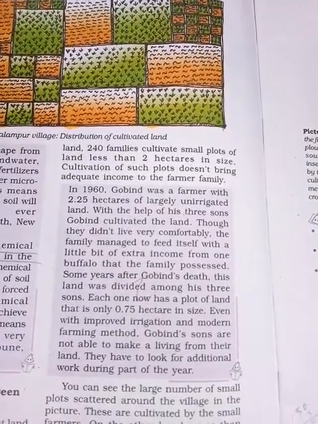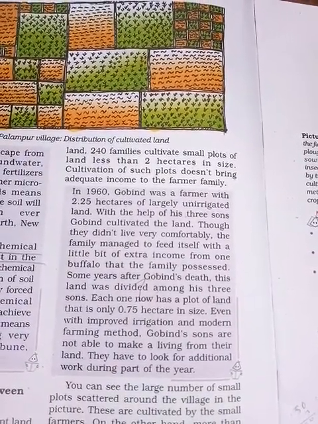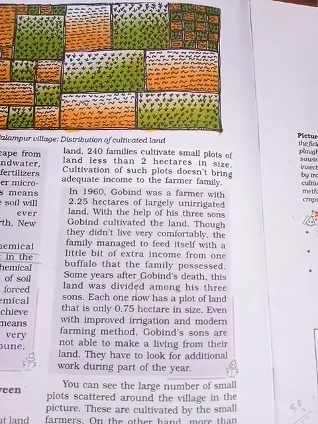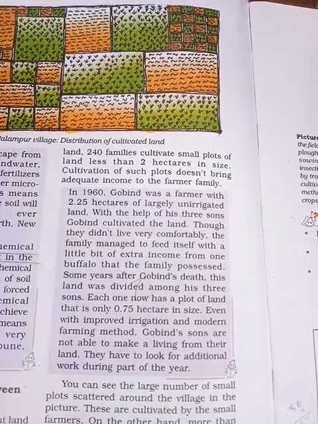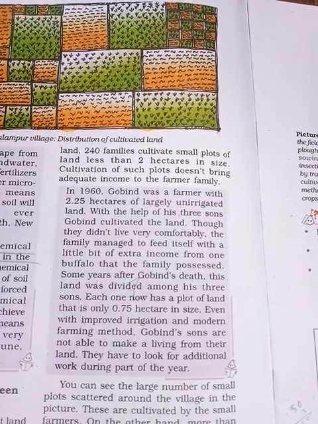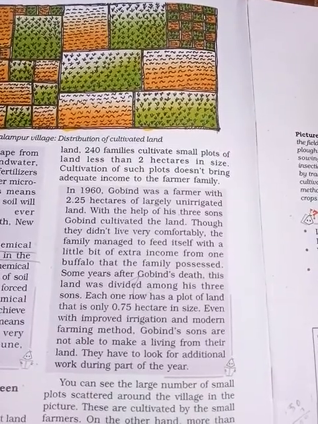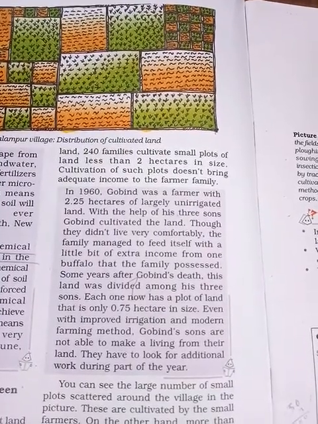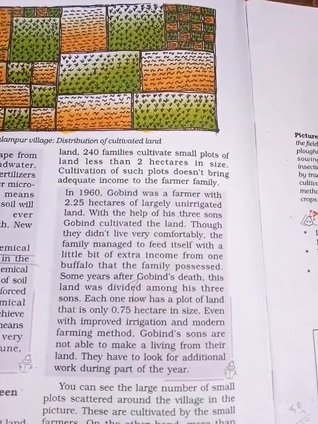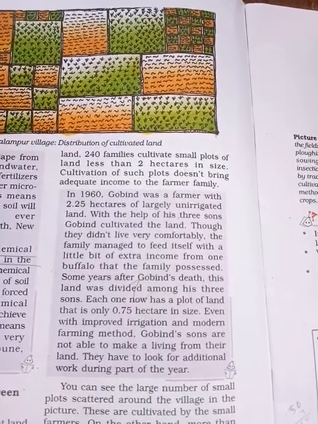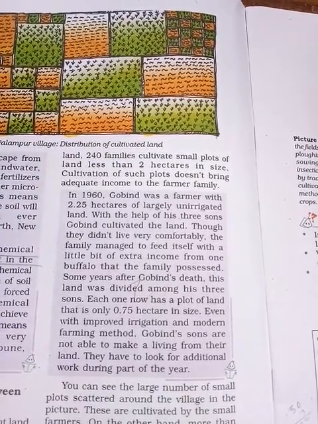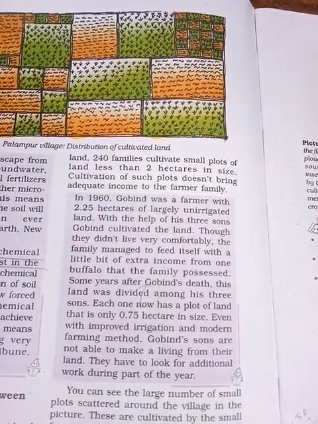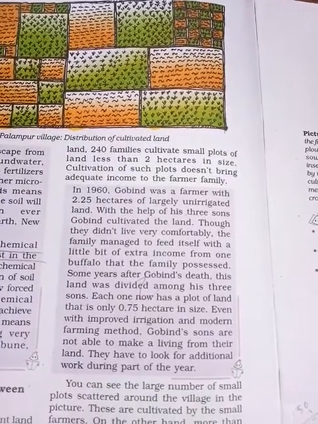After the death of Gobind, the family divided their land among the 3 sons, and each son got 0.75 hectares. So the sons do not get a sufficient amount to look after their families. Yes, of course they have increased the irrigation facility and used modern methods of farming, but the land is so small that they are not able to get sufficient income from that land area.